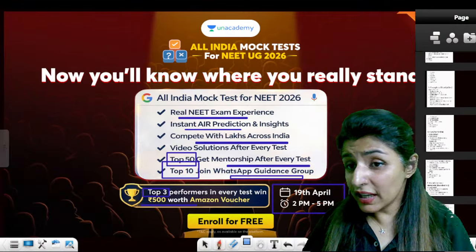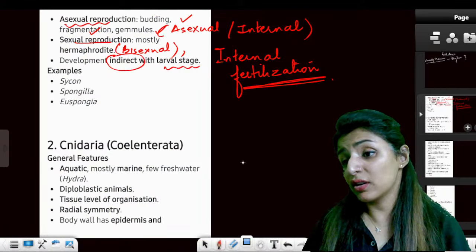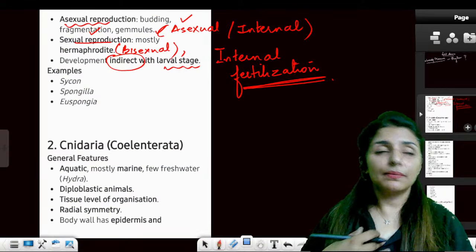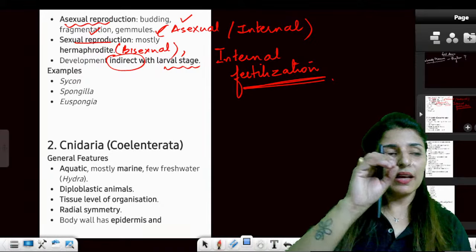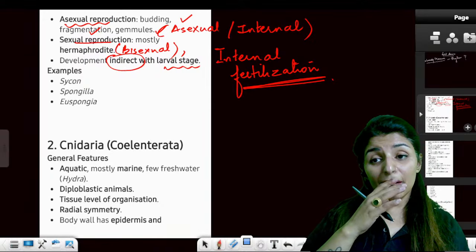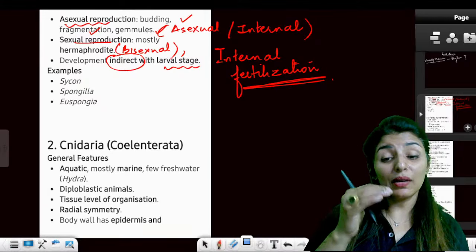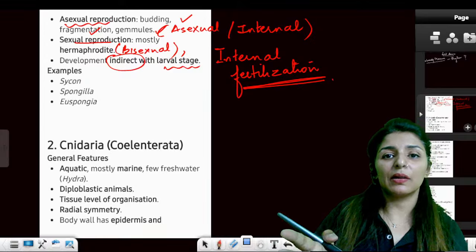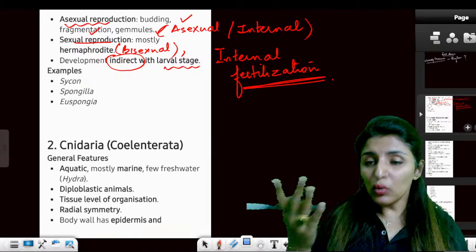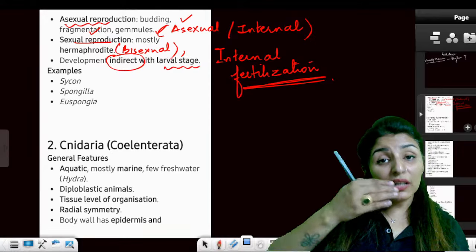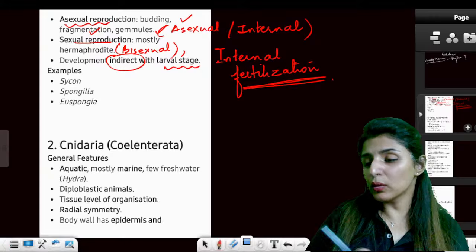See, if you will not take these mock tests, sorry to say, but sadly, it will reflect in your preparation. I remember my childhood, to be honest. My mother would actually make those papers, and I would have to write down everything. I would have to take a paper before my real paper, and that has always helped me. It has always given me confidence. You also know the importance of mock tests. So take this mock test on all India level. Get your rank. See where you really stand.